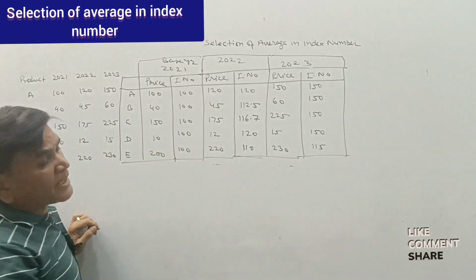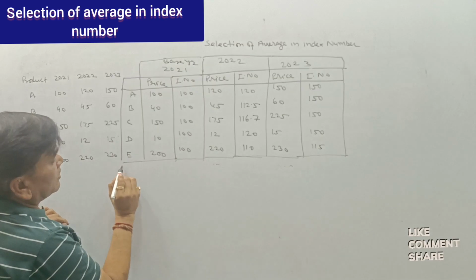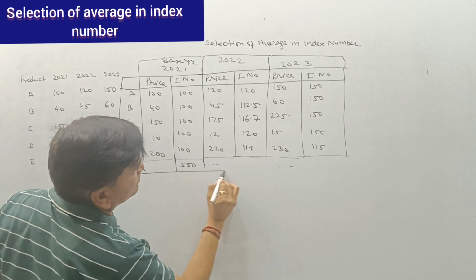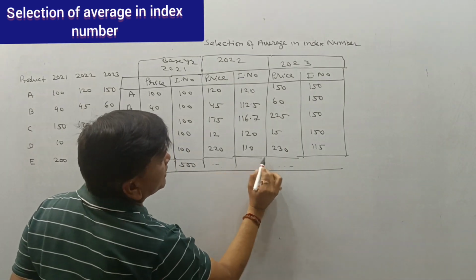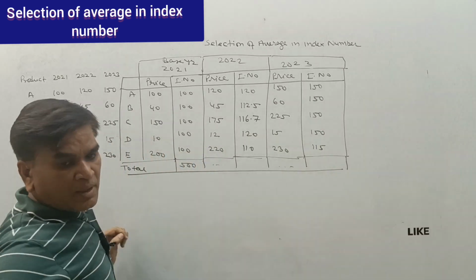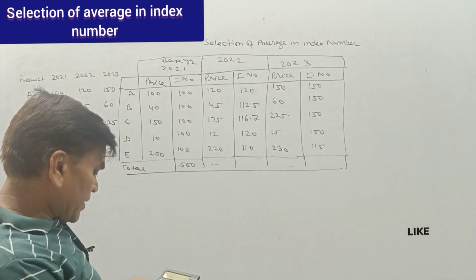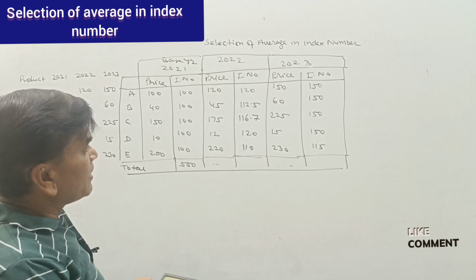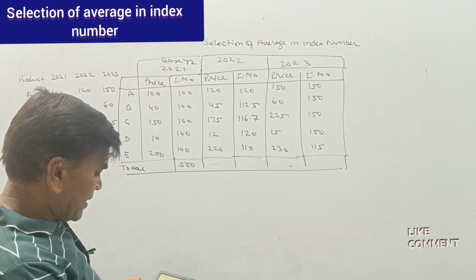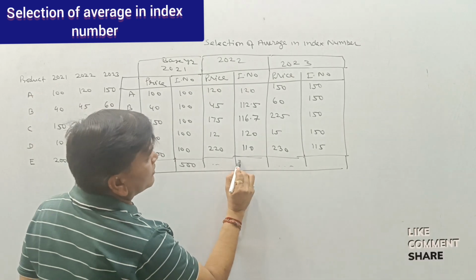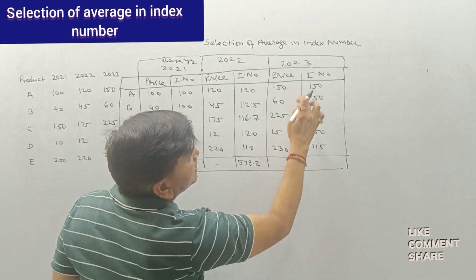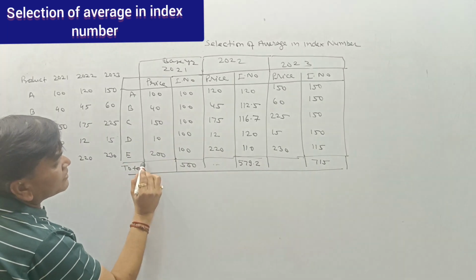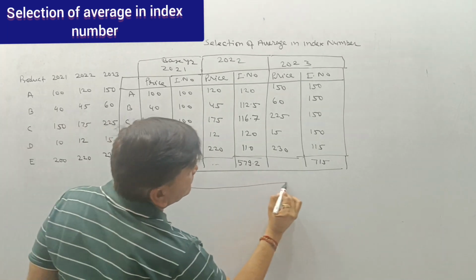Now, firstly we are getting the total. So that is 500. The total of the index numbers for this. Now, getting 120 plus 112.5 plus 116.7 plus 120 plus 110. So that is 579.2. 600, 715. Okay. So the very first, arithmetic mean.